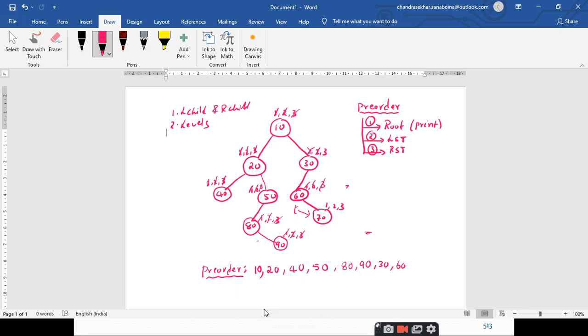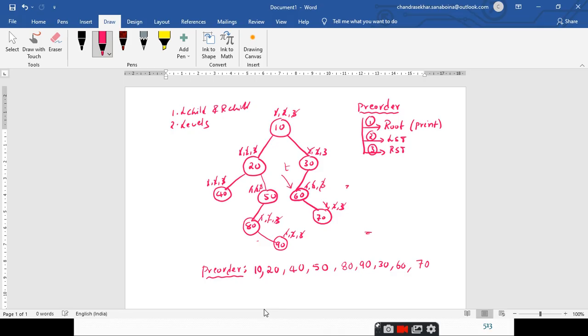So at 70, the first step is printing the root node. I am done with the first step. Second step, traversing the left subtree, no left subtree, just strike it off. And the third step, traversing the right subtree, just strike it off. Why? Because 70 does not have any right child. So once you are done with these 3 steps at 70, go to its parent.